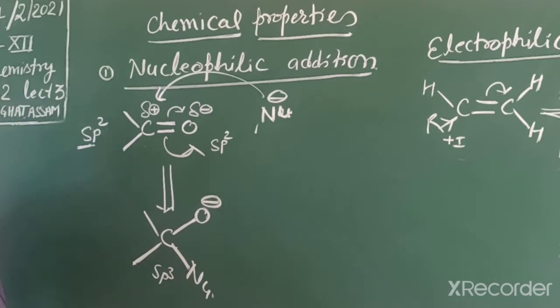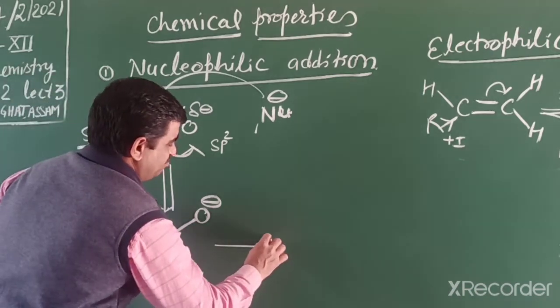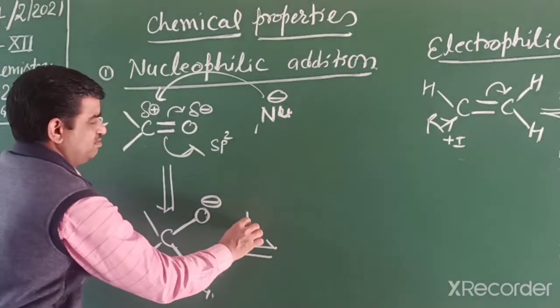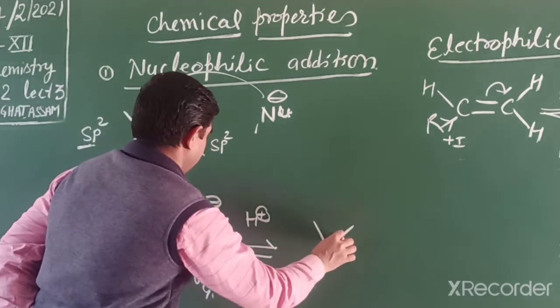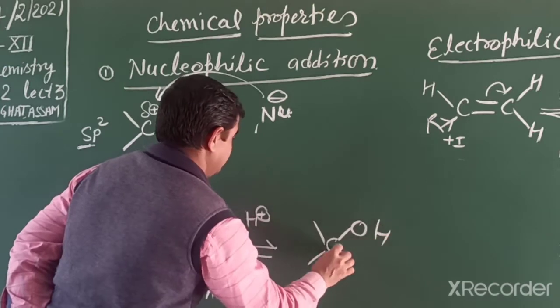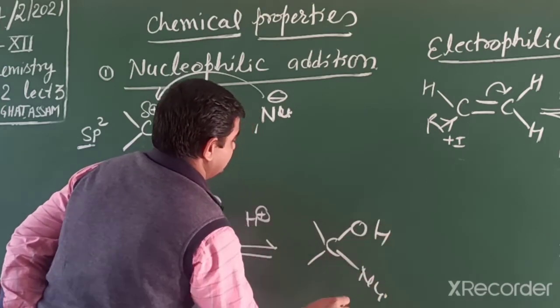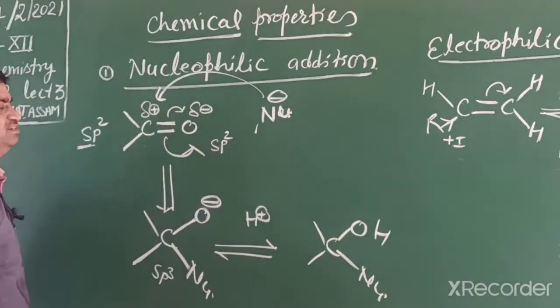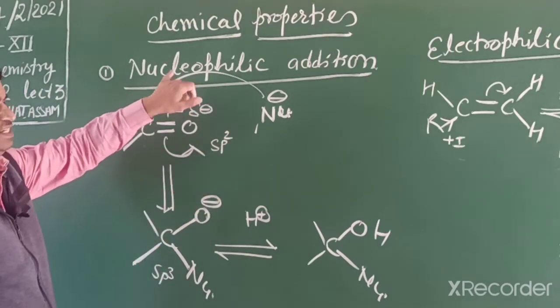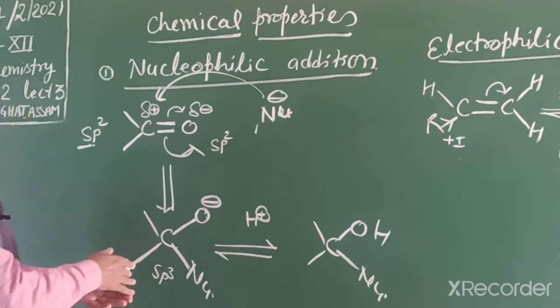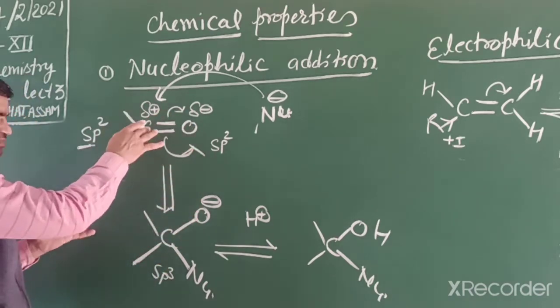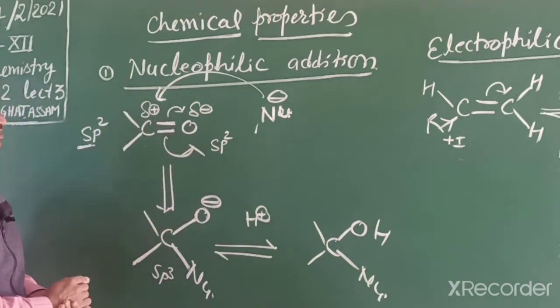In the next step, there is addition of a proton, and then we get this type of compound. This reaction is known as nucleophilic addition. A nucleophile can attack either top or bottom because it is a planar, sp2 hybridized compound, which changes into sp3.